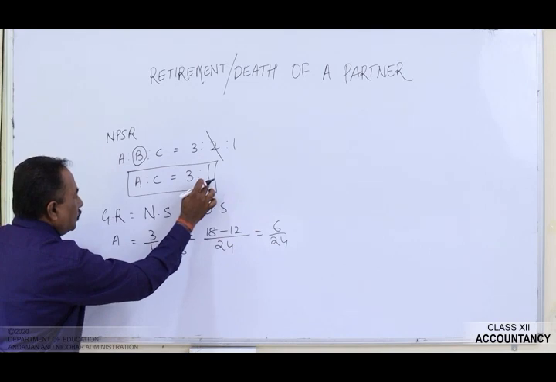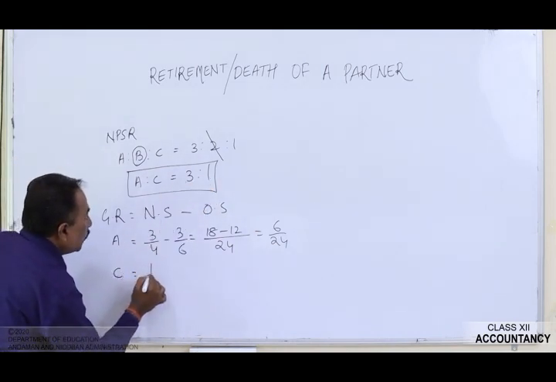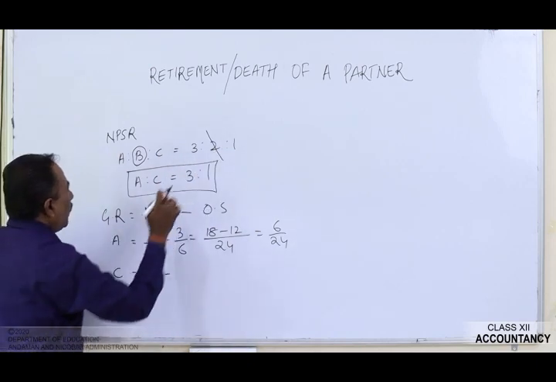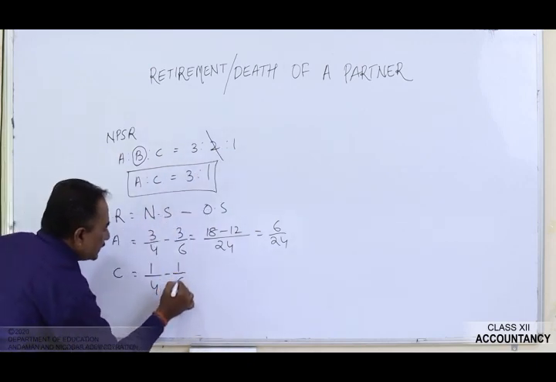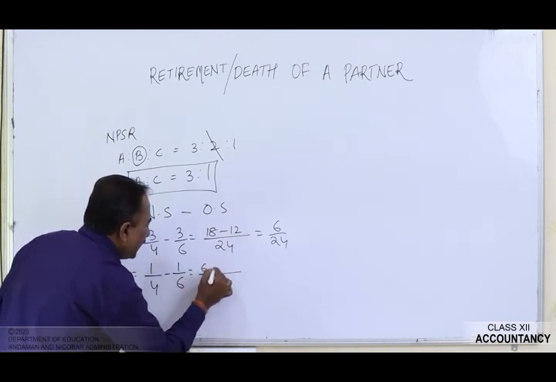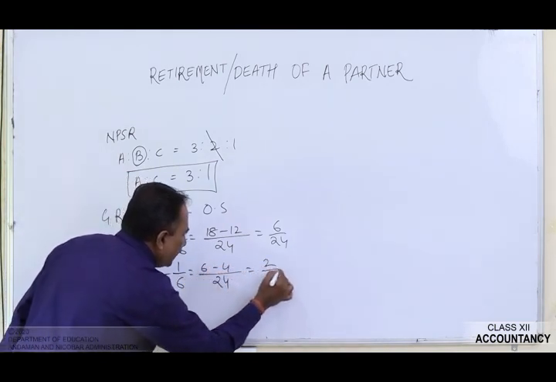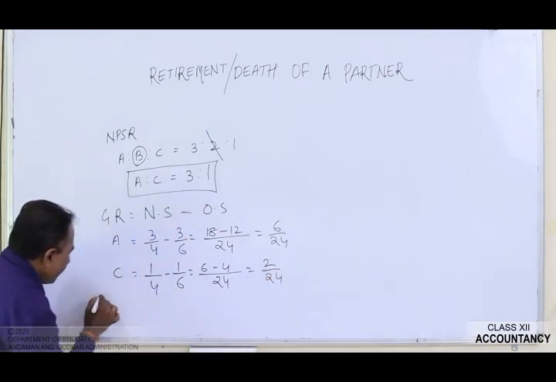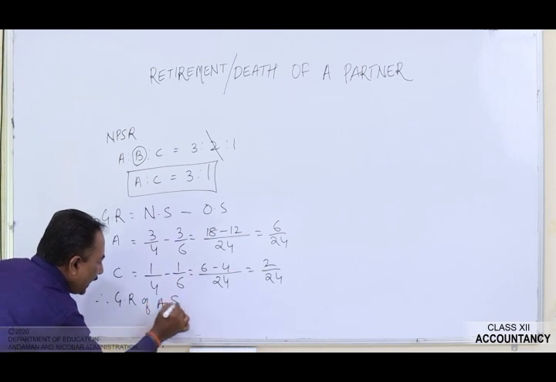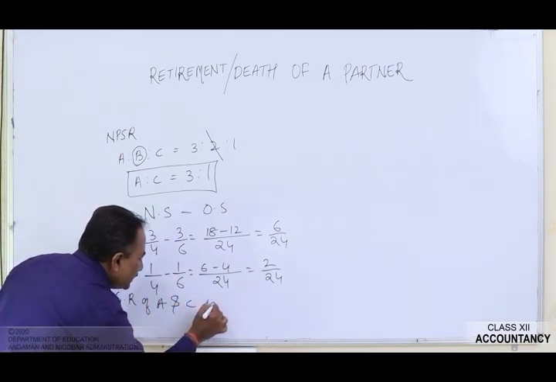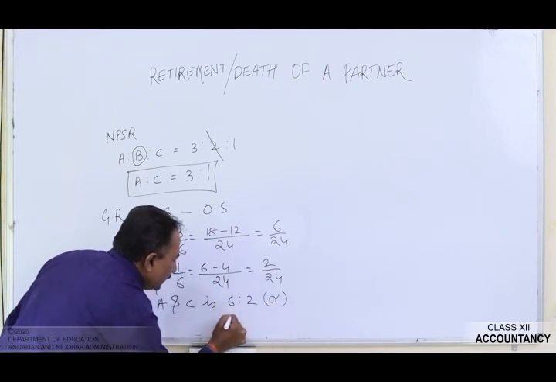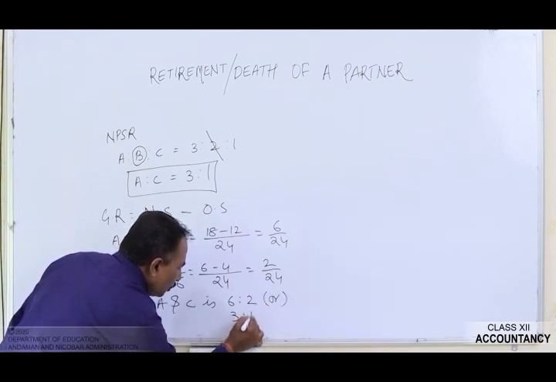What is the new share of C? It is 1/4 minus what is the old share of C? It is 1/6. So here you have to write as 24. 6 minus 4 is equals to 2/24. Therefore, the gaining ratio of A and C is 6:2, or it can be written as 3:1.